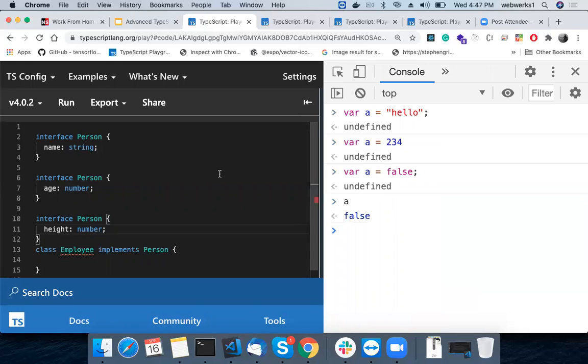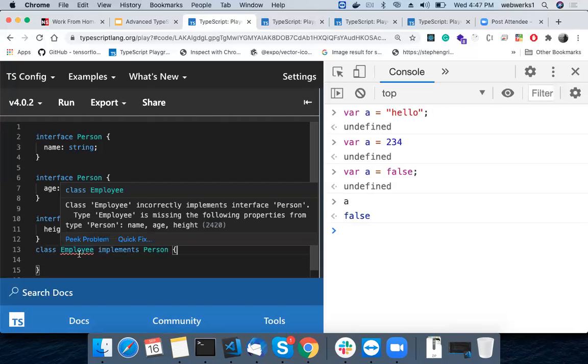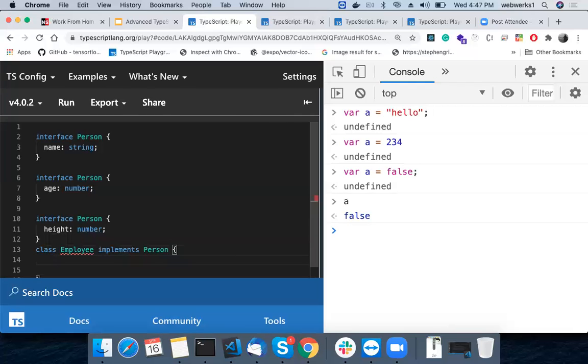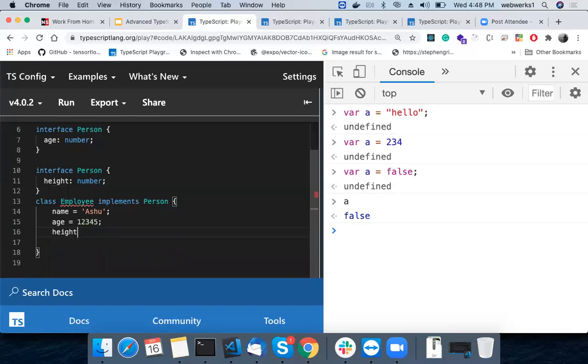But in declaration merging, it merges our interfaces, our enums, our namespaces. So to remove this TypeScript error, I have to add name equal to, let's say, asu, age equal to 12345, and height equal to something xyz, and then the error is removed.